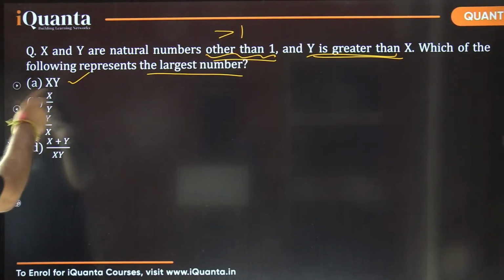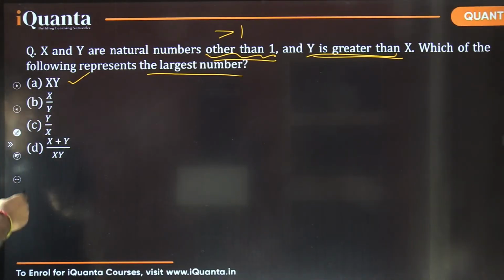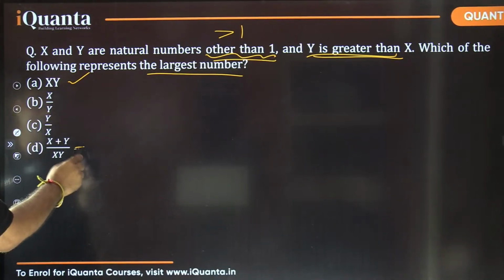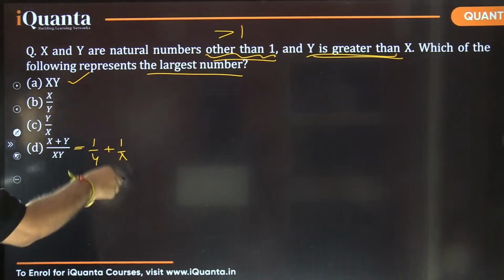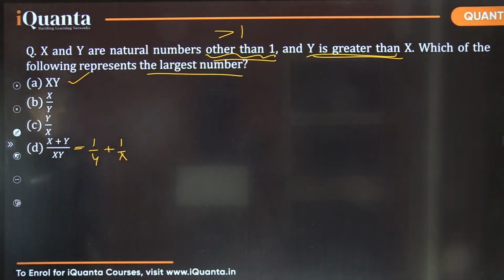Because it is the product of two positive integers. This fraction will be certainly less than that. This fraction will also be certainly less than that. And this is the sum of two fractions. It is basically 1 upon Y plus 1 upon X, both of which are less than 1. Certainly it is also going to be less. So certainly option A will give the largest answer. I guess this was the simplest question of this entire set.